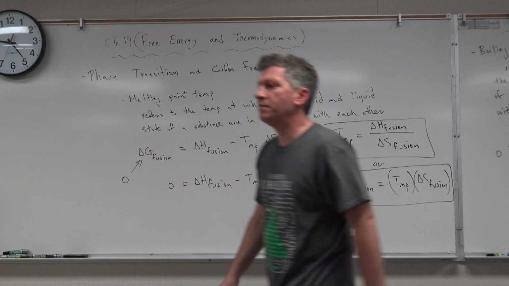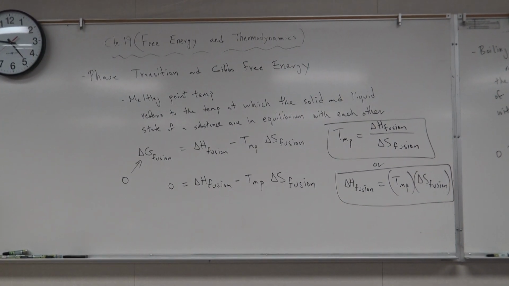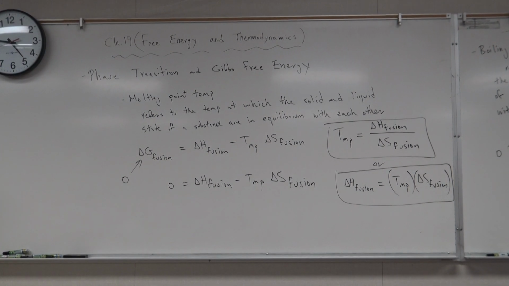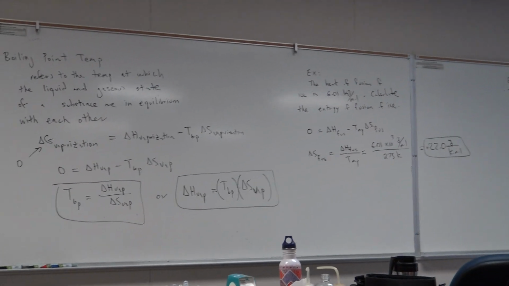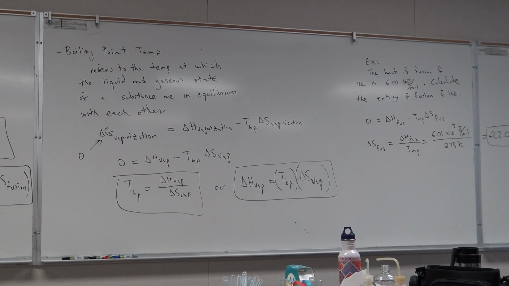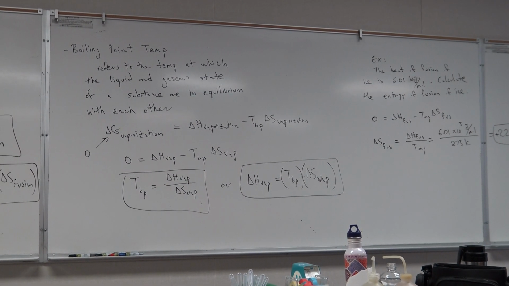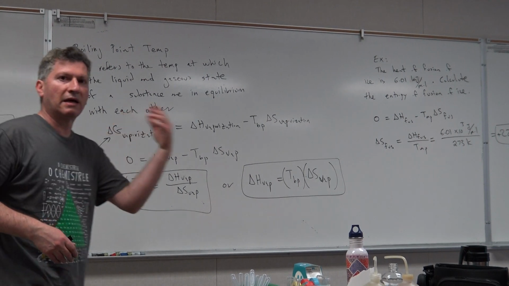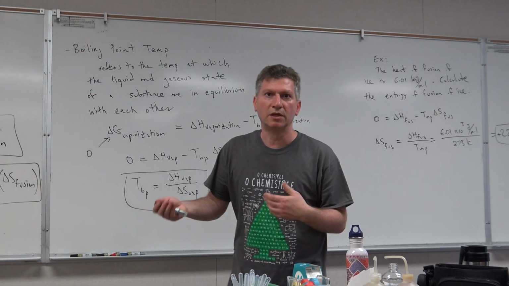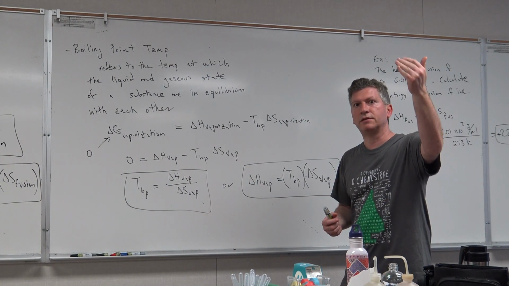And you can do the same thing for boiling point temperature, because a better definition of boiling point temperature is to say that it's a temperature at which the gaseous and the liquid state of a substance are in equilibrium with each other, which means they coexist. So if you have 100 grams of steam, 200 grams of liquid water, and you're at 100 degrees Celsius, you come back 2,000 years later, you still have 100 grams of steam, 200 grams of water. Neither one has been converted into the other. And that's what we mean by equilibrium. So the rate of evaporation is equal to the rate of condensation.